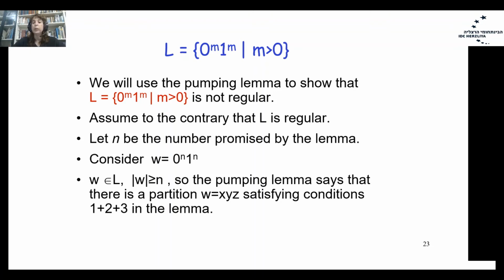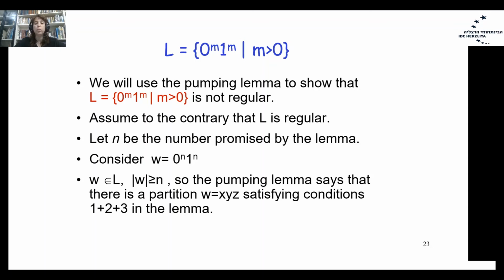We will assume that L is regular, then let n be the number promised by the lemma, and we will take a word W of the following form: 0 in power of n, 1 in power of n. Please remember that n is the number promised by the lemma. The word W belongs to L. The length of the word W is larger than n.